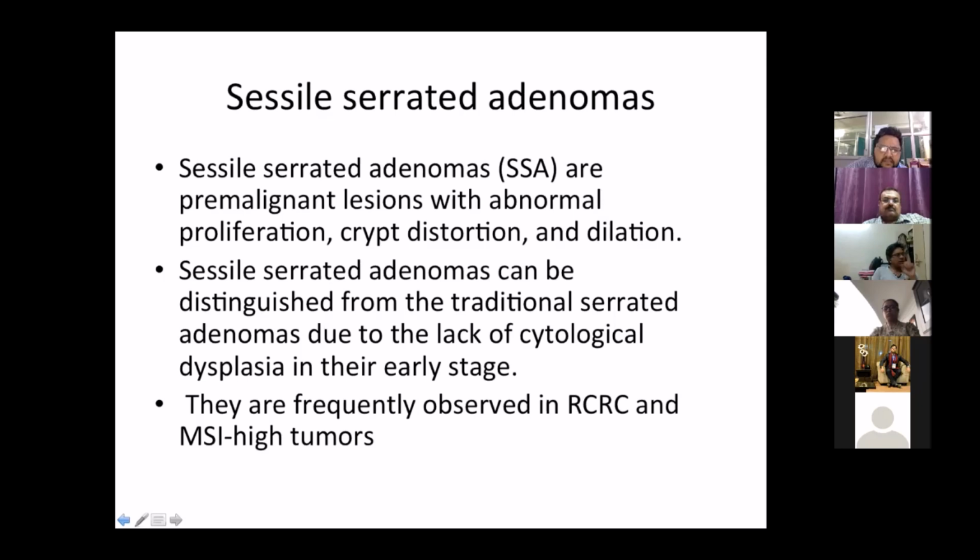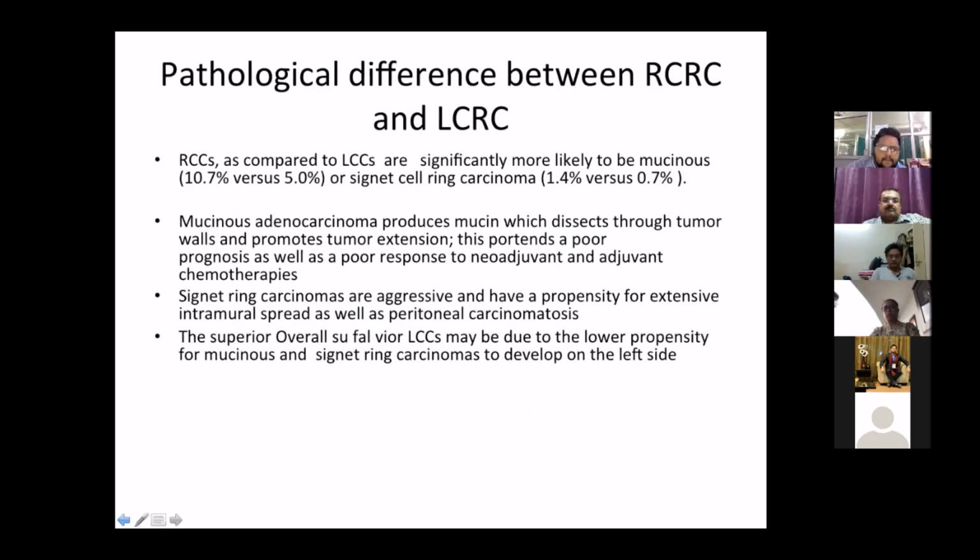Now, as far as the pathological differences are concerned, I would like to highlight the mucinous adenocarcinomas. Right-sided colorectal cancers have a higher incidence of mucinous adenocarcinomas and signet ring cell carcinomas, that is 10.7% versus 5% for mucinous and 1.4% versus 0.7% for signet cell, as compared to the left side. Mucinous adenocarcinomas and signet cell carcinomas definitely have a poorer prognosis and a poorer response to neoadjuvant chemotherapy. Hence, this would also be reflected in the overall survival between these two groups.